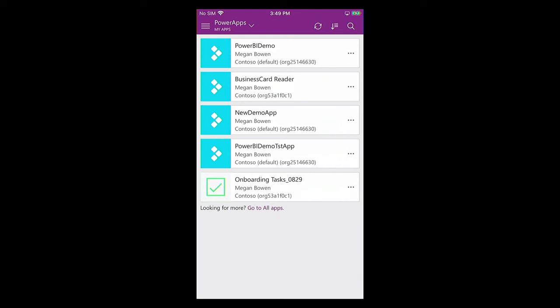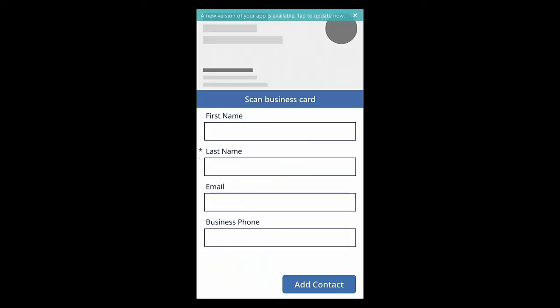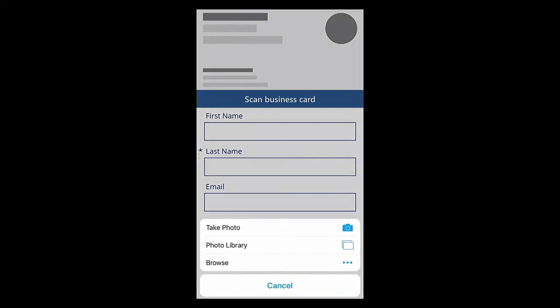Okay, so there I've got my business card reader. I can open that up. And I can come in and scan this business card. You can see there was nothing else that I needed to do to get it to work with the camera. Just like the camera control in Power Apps, it immediately understands how to interact with it and start using it.